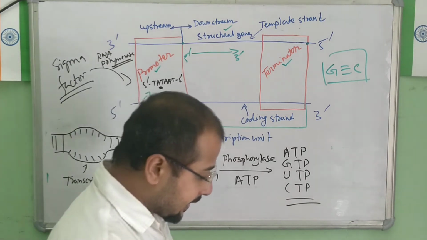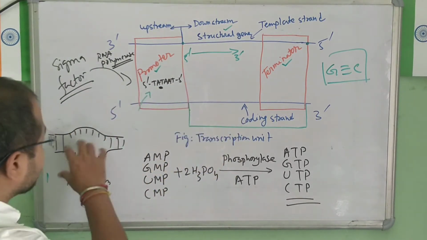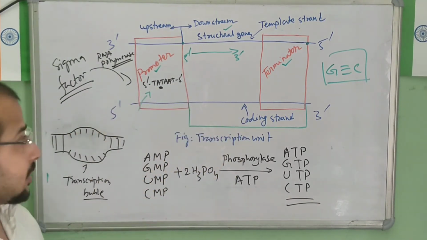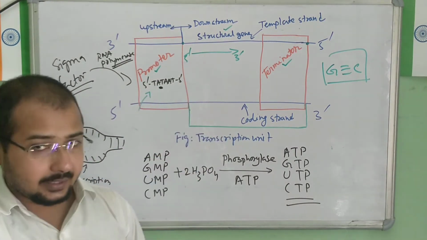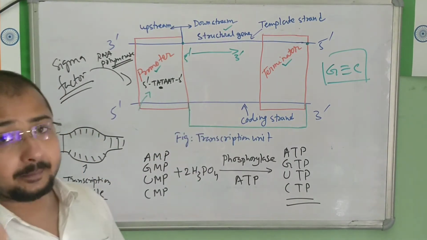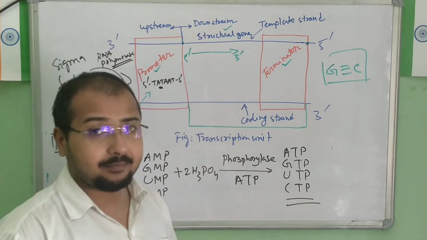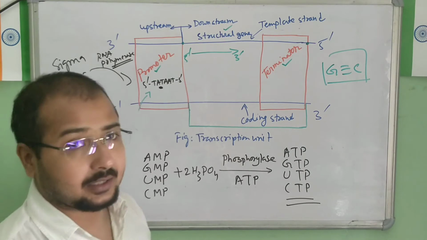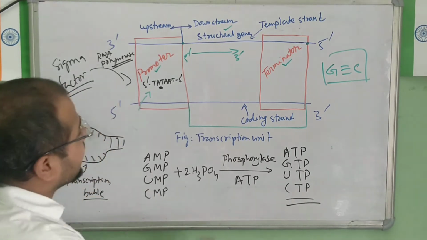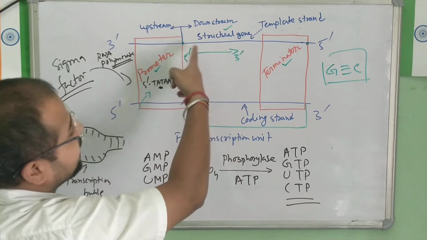Now the next part: once the separation is done, the bubble is formed, the separating of the DNA is happening. The next is the base pairing. Base pairing will take place according to Watson and Crick, as he described. It means base pairing according to the template strand.